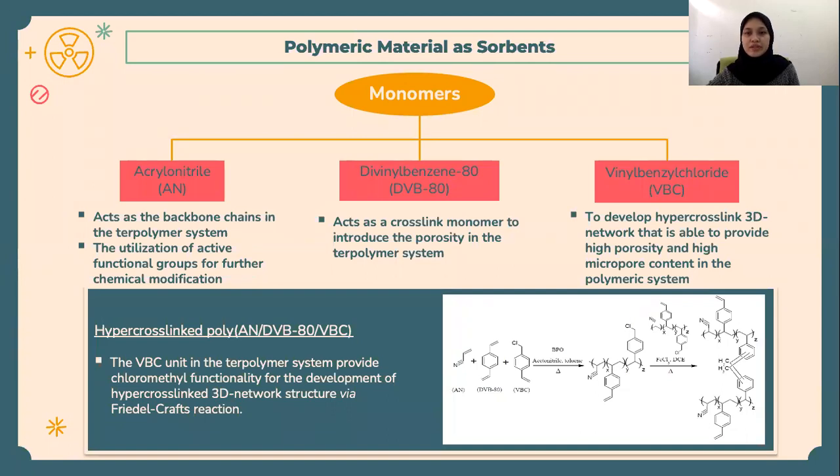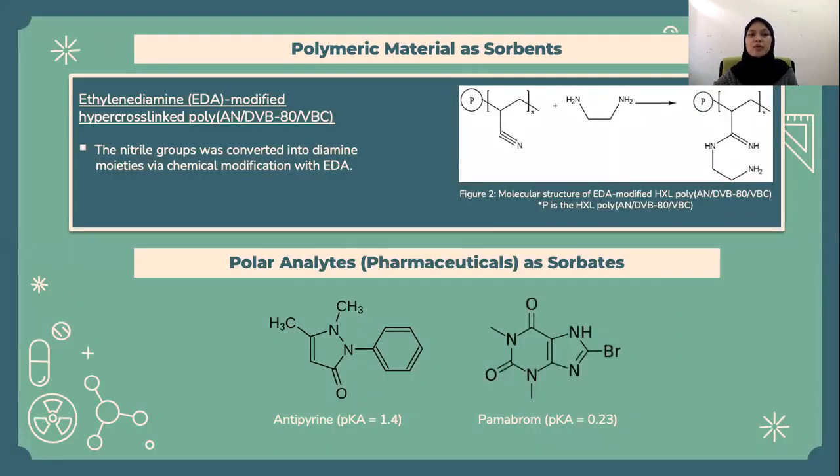The polymeric material was synthesized from three monomers, which are acrylonitrile, divinylbenzene as the cross-linking monomer, and vinyl benzyl chloride as a hypercrosslinked monomer. The terpolymer was then hypercrosslinked to develop the hypercrosslinked 3D network structure via Friedel-Crafts reaction, and the hypercrosslinked polymer was further chemically modified with ethylenediamine by converting the nitrile group into diamine moieties. Antipyrine and Pamabrom were chosen as subjects in this study.